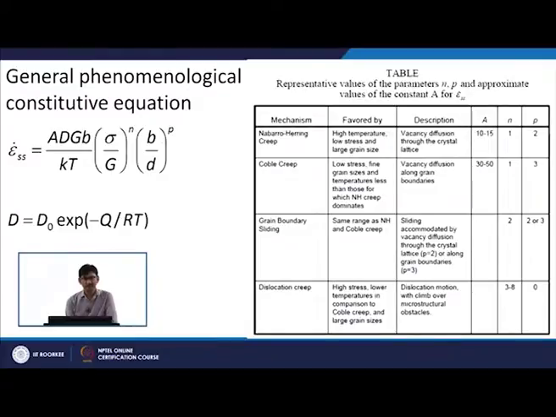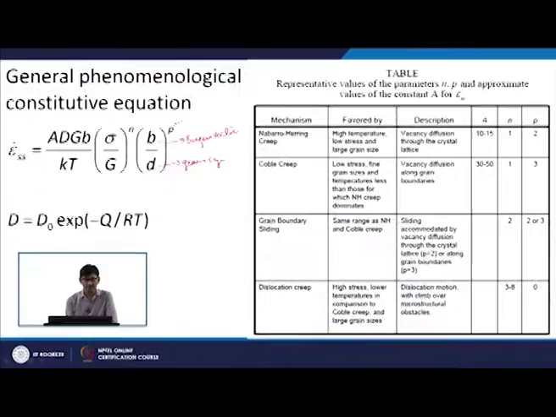So, there is a grain size dependent parameter here. D is your grain size, and B is your Burgers vector. These values are normalized with some constant, and you have an exponent here. This is the grain size exponent.